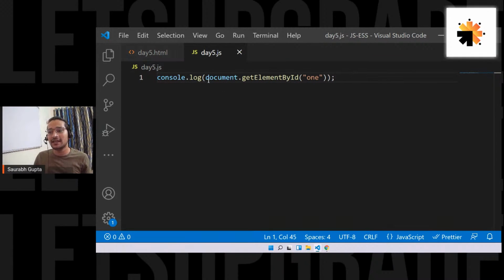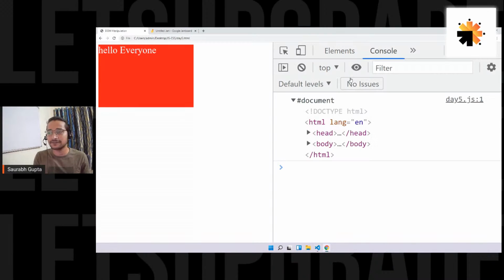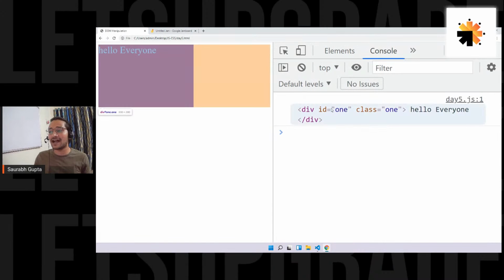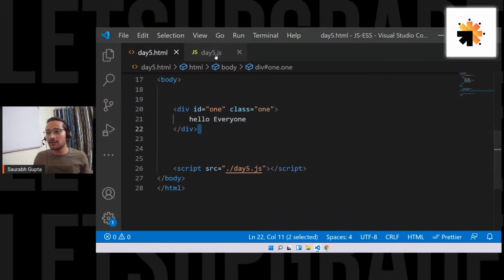Let's see if this is getting what I want. And here we go. Can you see the code that you have written in the HTML, this div? You're getting that, and if I hover on it, it gets selected. That means I have successfully selected the element, and after this I can start my manipulation logic. Is that clear, everyone? Are we understanding this? Now, let's remove the console.log.